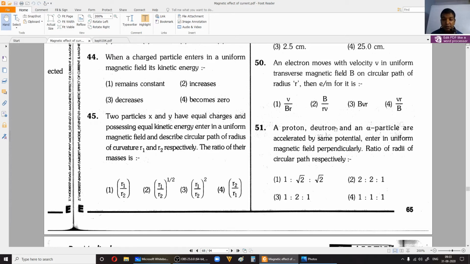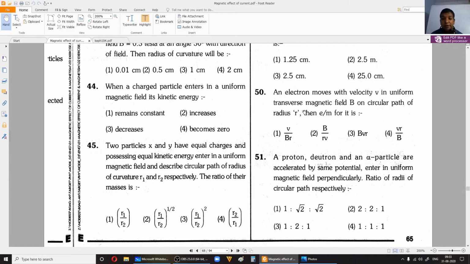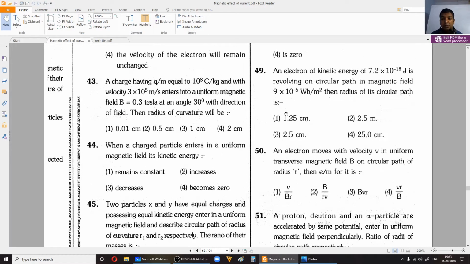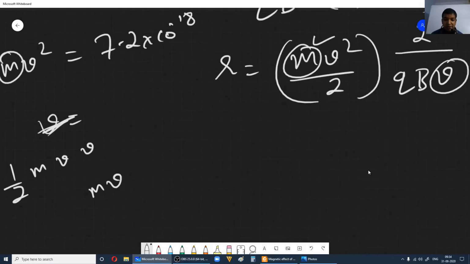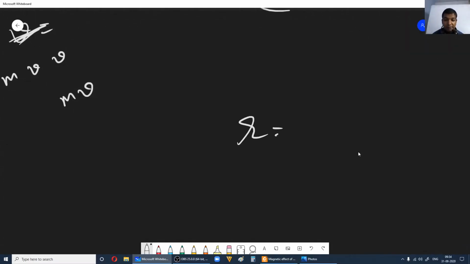Proton, deuteron, and the 50th one, right? An electron moves with velocity v in a uniform transverse magnetic field B on a circular path of radius r. Then its e by m is, okay, so this is easy. I think you just have to put it in this expression. So r is equal to mv divided by qB, right? So eB, right? So e by m, what do we get?